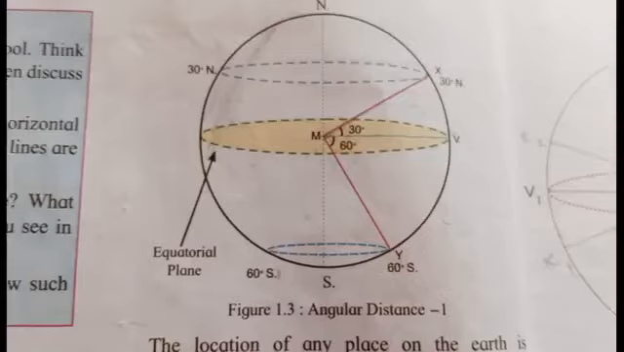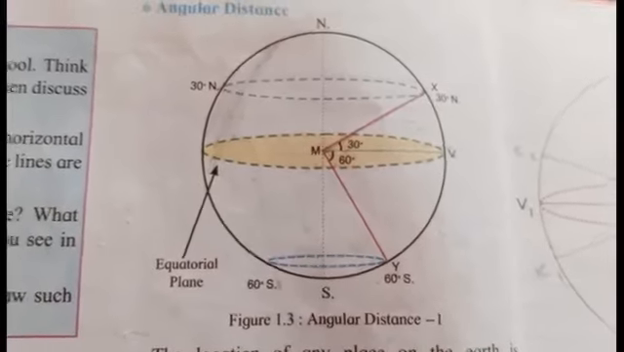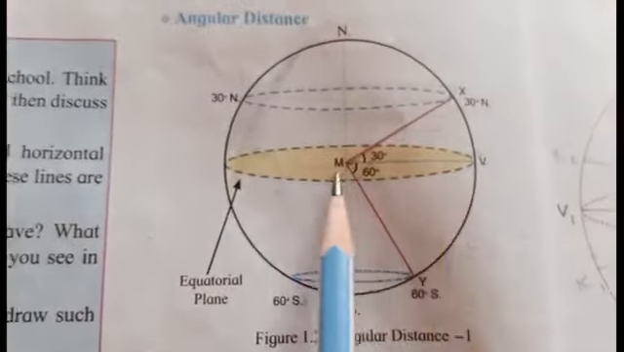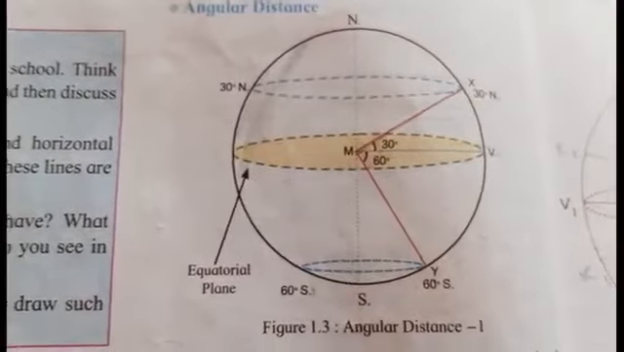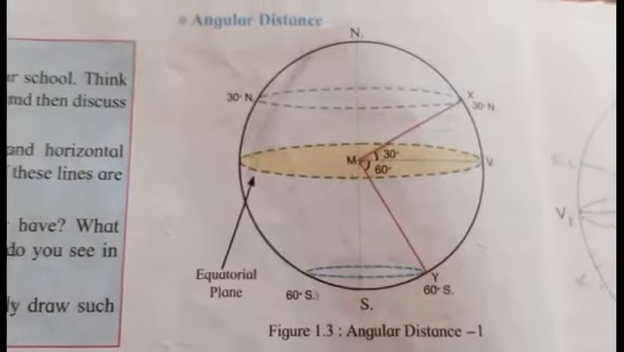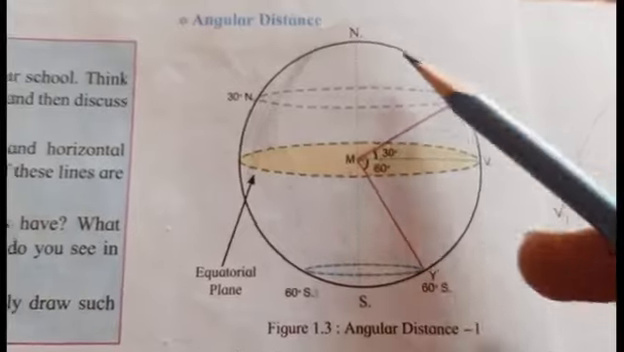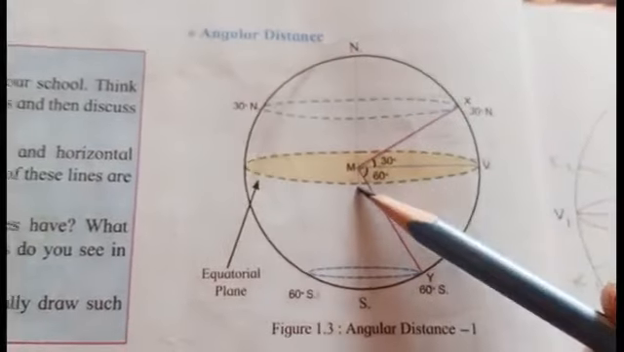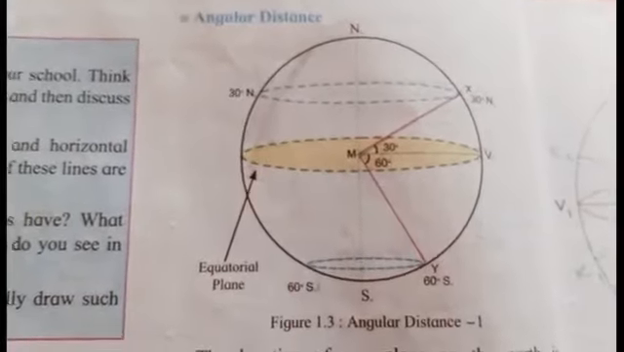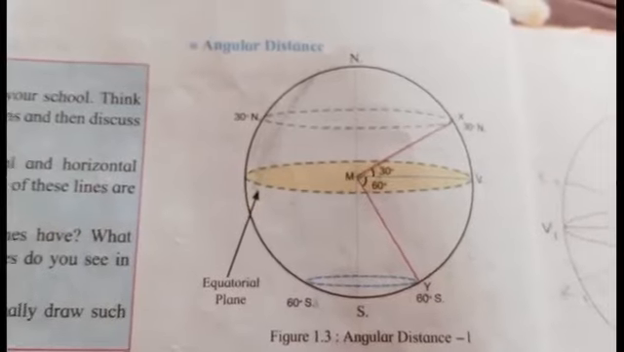angle XMV is forming a 30-degree angle. Likewise, angle VMY is forming a 60-degree angle. So likewise, any line from the surface of the earth touching the center forms an angle on the globe.